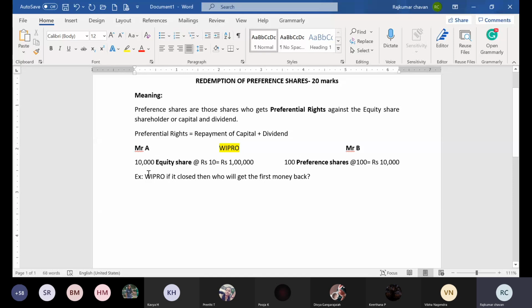If suppose suddenly Wipro company is closing their business, who will get the money back first, Mr. A or Mr. B? Put your answer in the chat box.